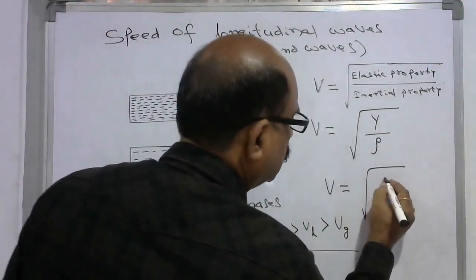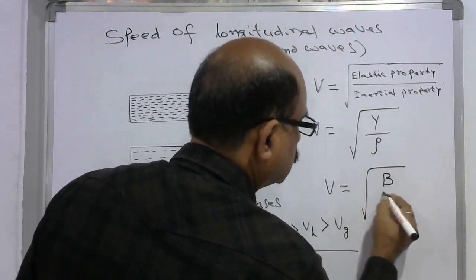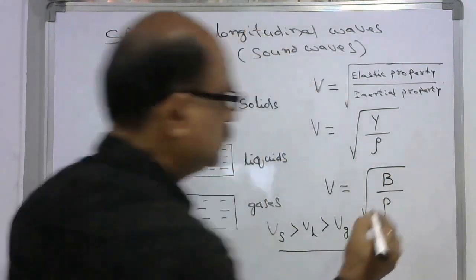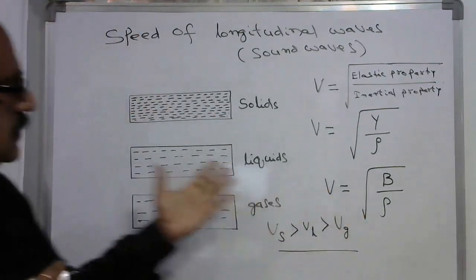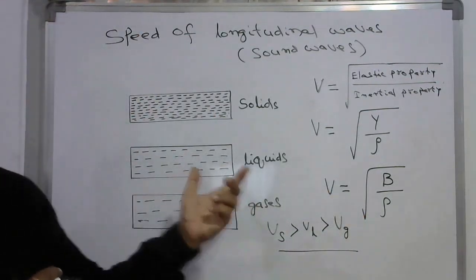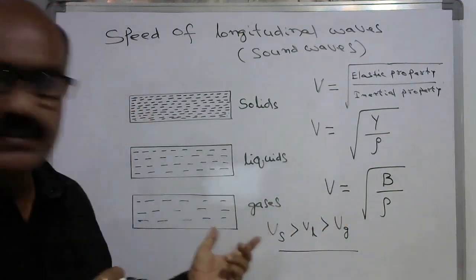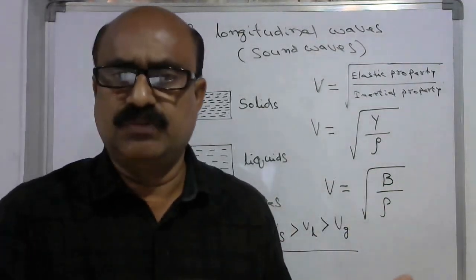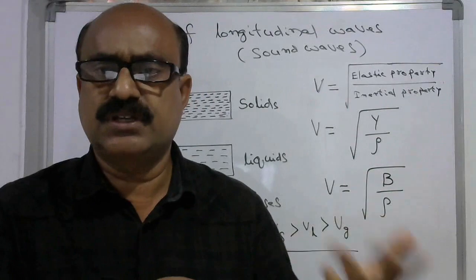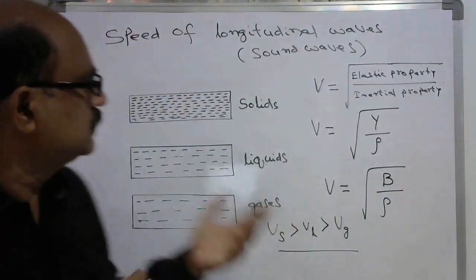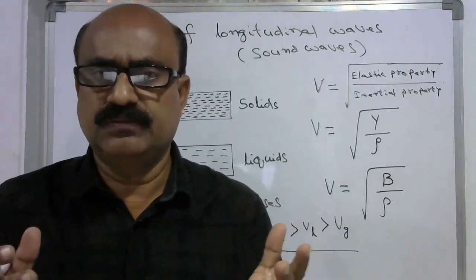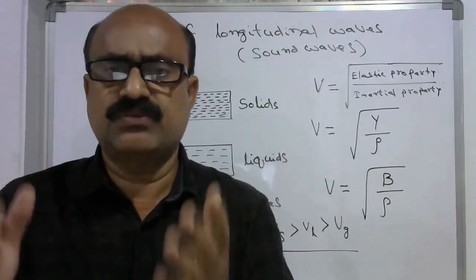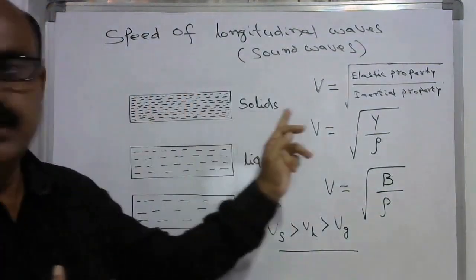So we write bulk modulus by the density of the medium for both cases, because liquids are compressible to a smaller extent and gases are very much compressible, whereas in a solid it cannot expand. The expansion is confined along the linear direction.